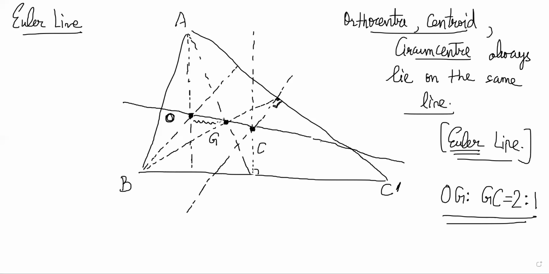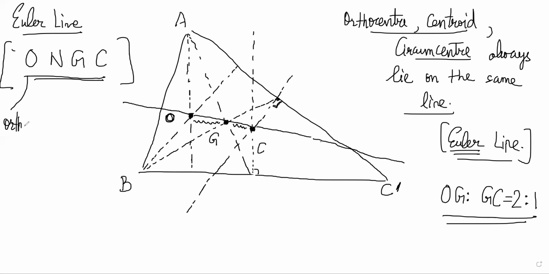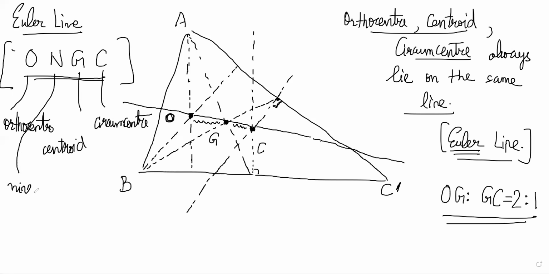OG length is to GC length is 2:1. The way you can remember it is like this. There is O, there is N, there is G, there is C. And ONGC everybody has heard of, right? ONGC is a company in India, the Oil and Natural Gas Corporation. But in this case, we'll remember this as orthocenter, this as centroid, this as circumcenter, and N is what? N is the 9-point center.